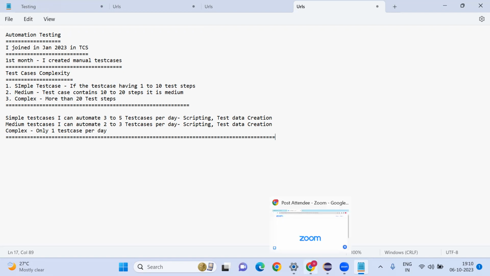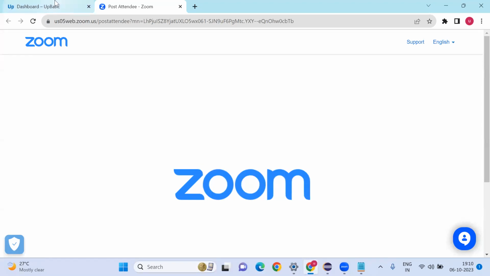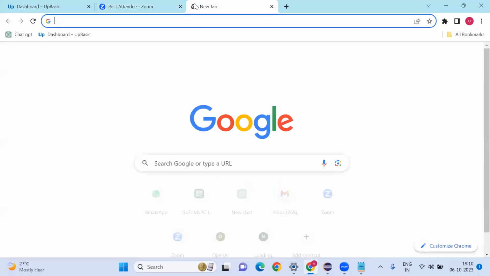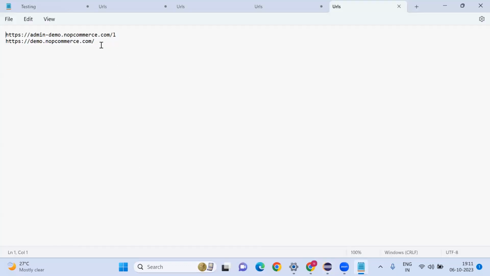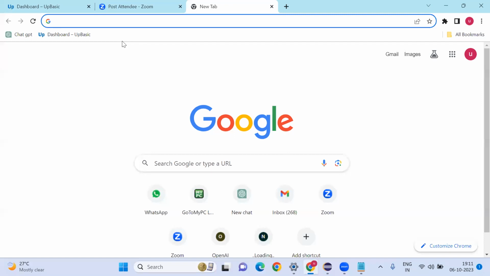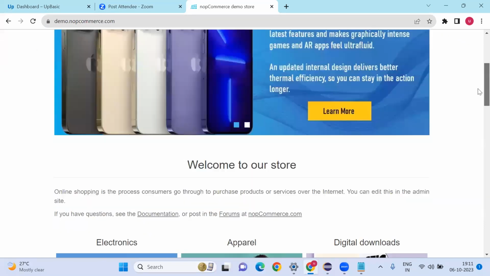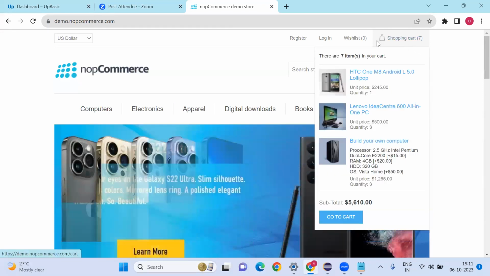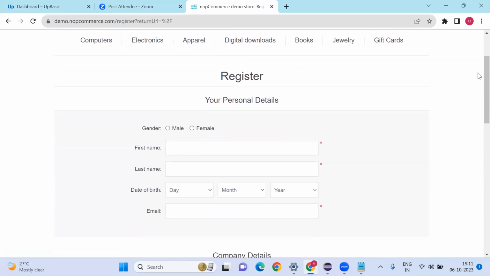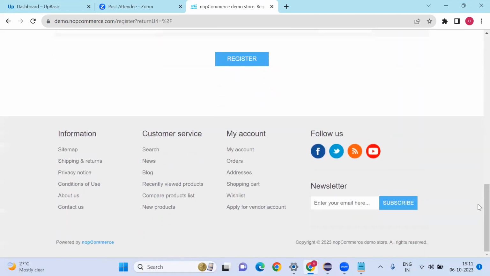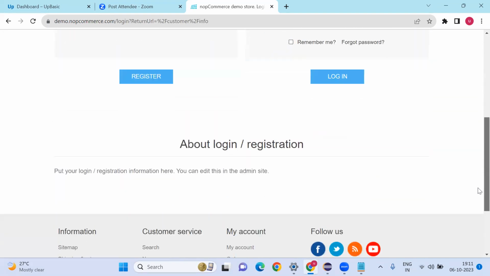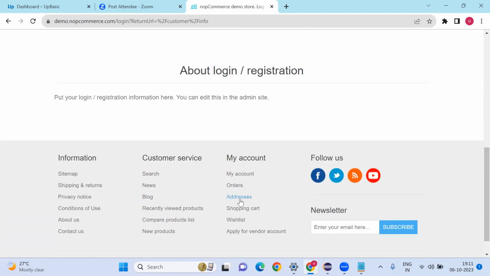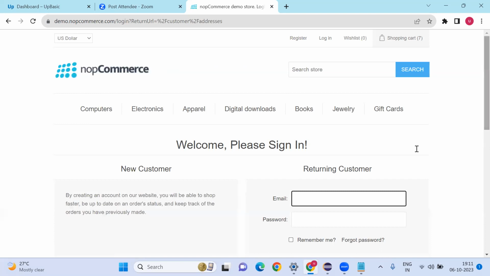Previously we saw this website: register, and after register, if you want to update my account, for everything it is asking login, but login is not working, I think.